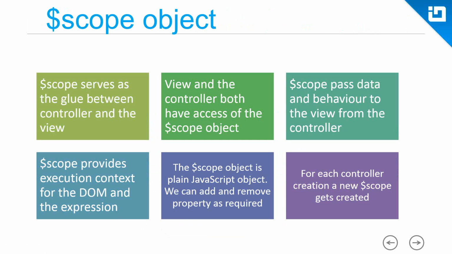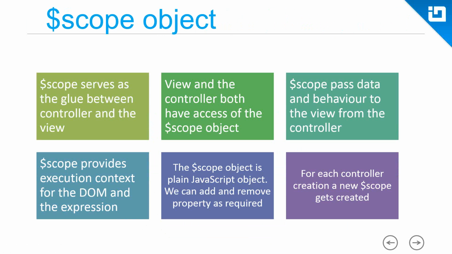We'll see this in a demo, but you can take away from this slide that the $scope object works as a communicator between your view and your controller. If the view wants to pass data or execute a behavior, it will inform that through the $scope object, and the controller passes data and behavior to the view using the $scope object.